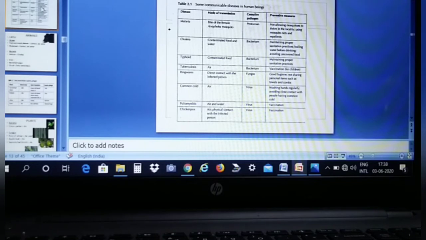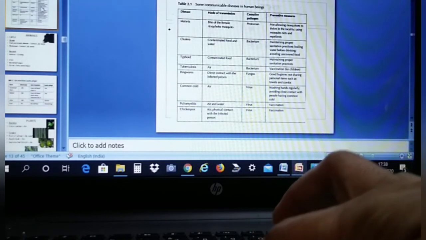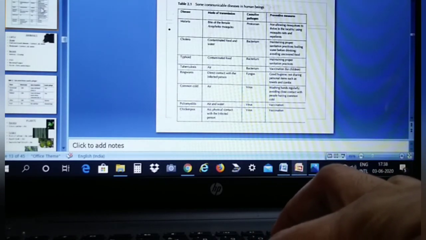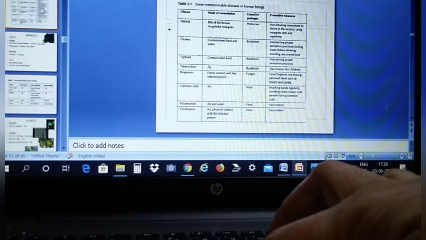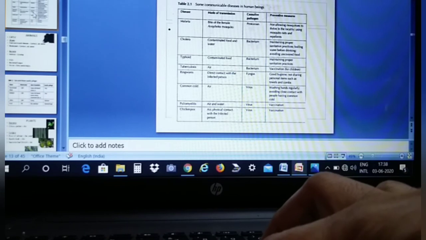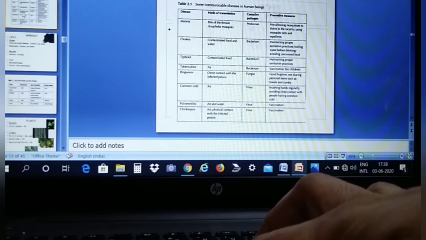Over here, this table you are going to neatly draw in your notebook. Here we have discussed disease, mode of transmission, causative pathogen and preventive measures. First, malaria. Here you can see malaria spreads by the bite of the female Anopheles mosquito, and the causative pathogen is a protozoan. Preventive measures you can take over here: not allowing mosquitoes to thrive in the locality, using mosquito nets and repellents.